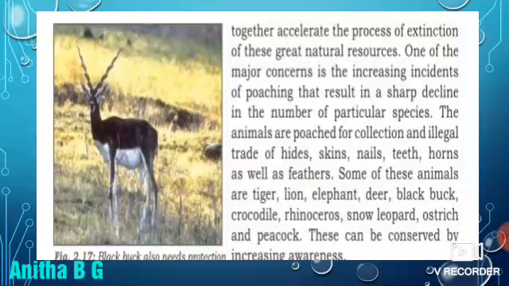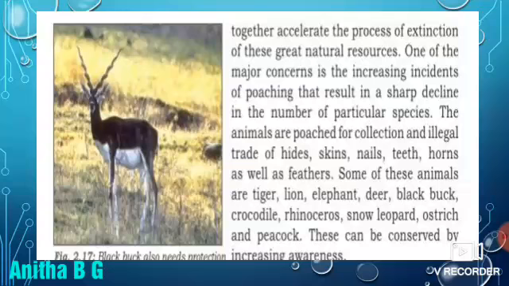One of the major concerns is the increasing incidence of poaching that results in a sharp decline in the number of particular species. The animals are poached for collection and illegal trade of hides, skins, nails, teeth, horns, as well as feathers. For example, peacock.